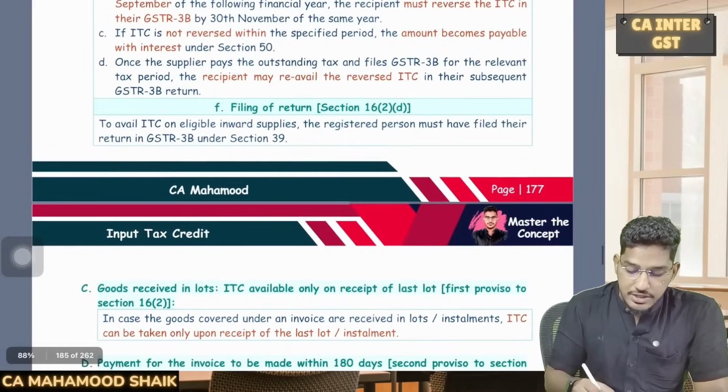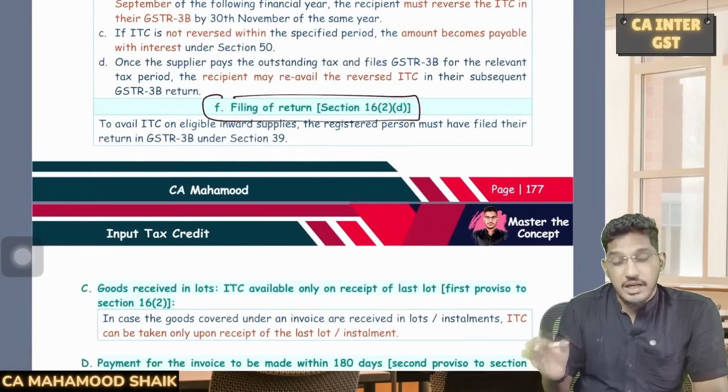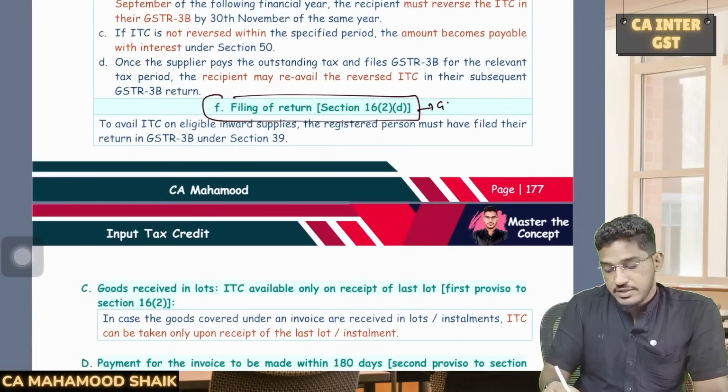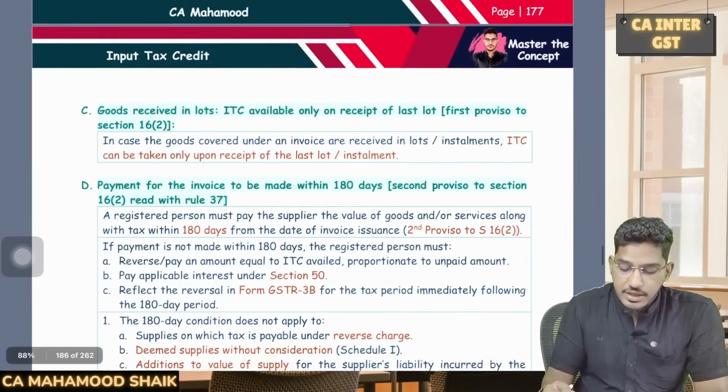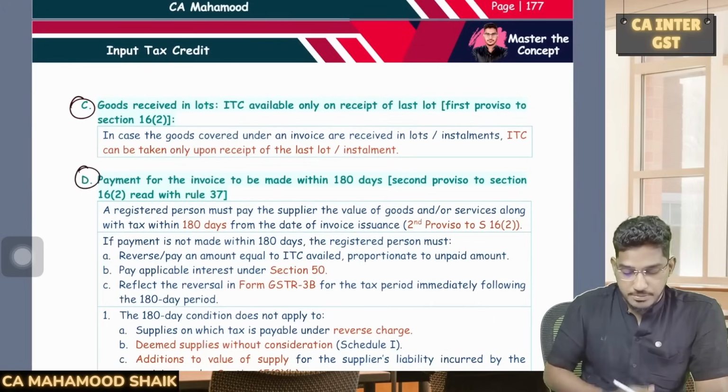Next, one more condition. If you want to avail the input tax credit, you should file your GSTR 3B return. So through GSTR 3B only you can avail the input tax credit. So to avail input tax credit, you have to file the GSTR 3B. And there are a few provisions associated with Section 16 subsection 2. Let us try to understand those provisions.